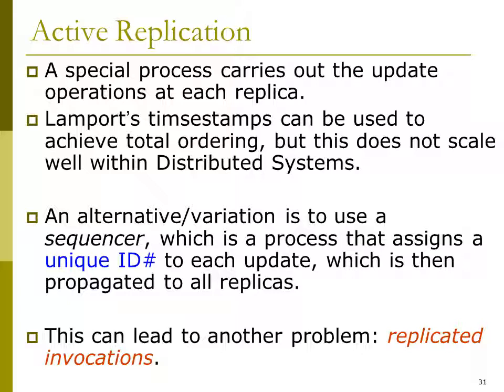An alternative is to use a sequencer, which is a process that assigns a unique ID to each update, which is then propagated to all replicas. This can lead to another problem, replicated invocations.